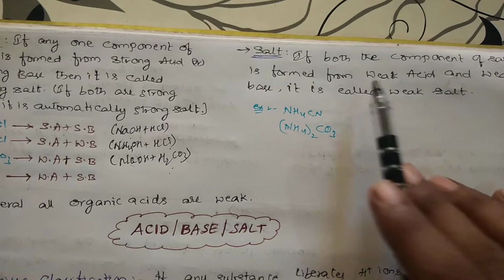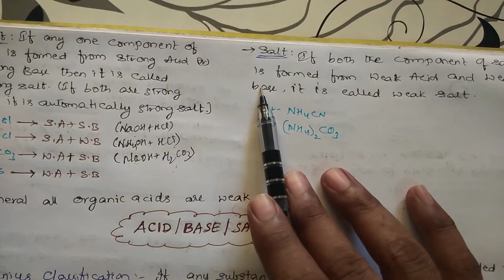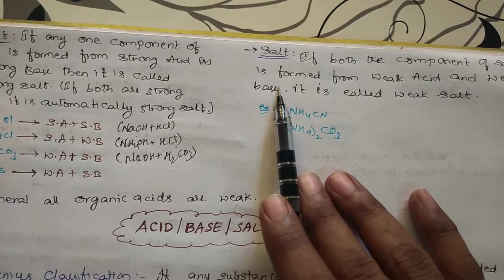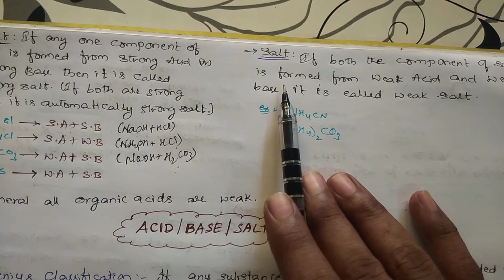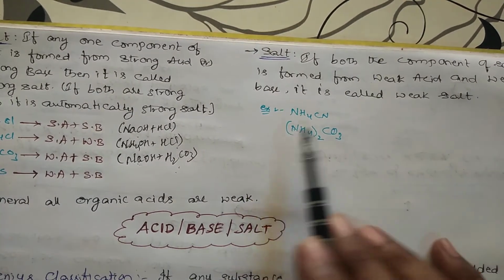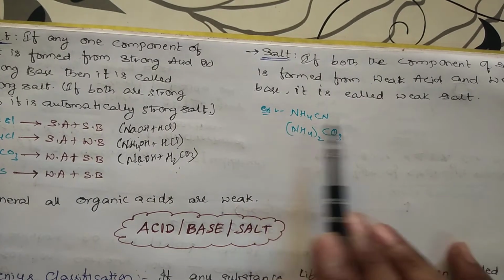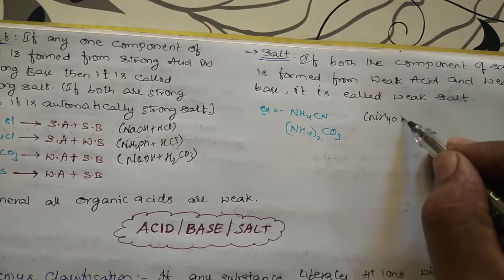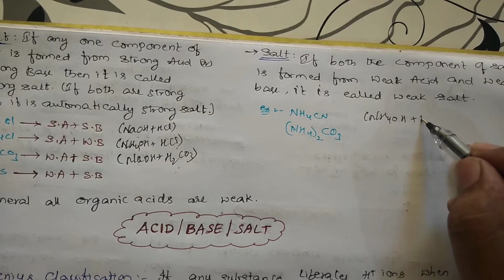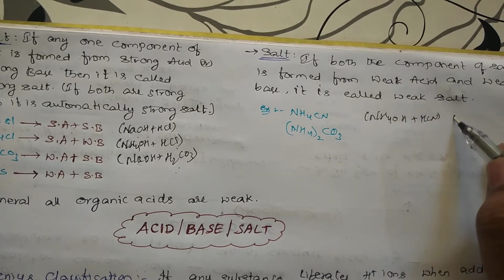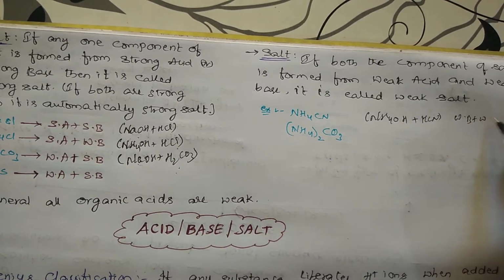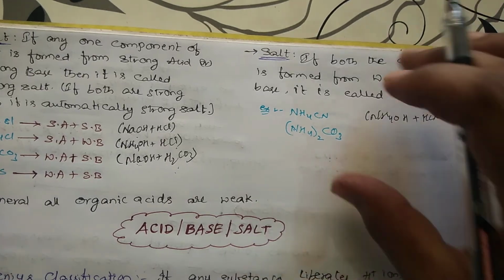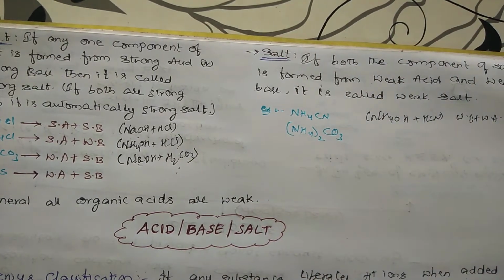Then when do you get a weak salt? If both components of the salt, that is both the cation and the anion, are weak, then only it is a weak salt. Suppose an example like NH4CN, where is it formed from? It is formed from NH4OH, a weak base, plus HCN, a weak acid. So weak base plus weak acid forms a weak salt. Okay.